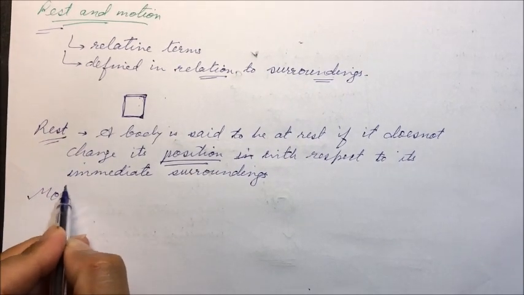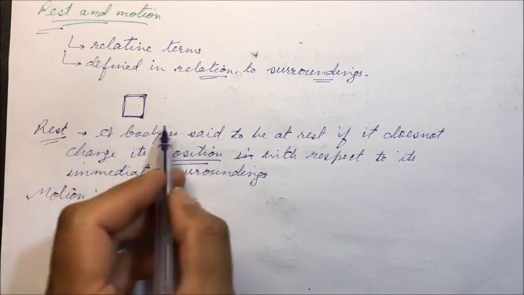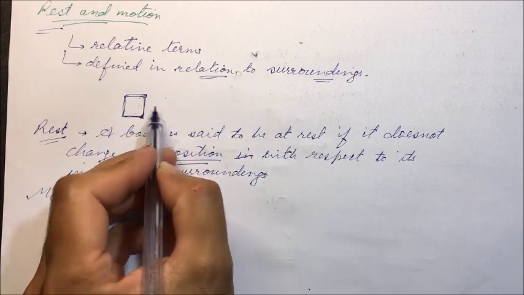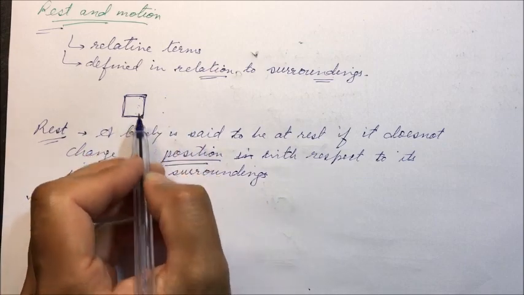Motion. When a body is changing its position in relation to its surrounding, it is changing its position with respect to its surrounding.